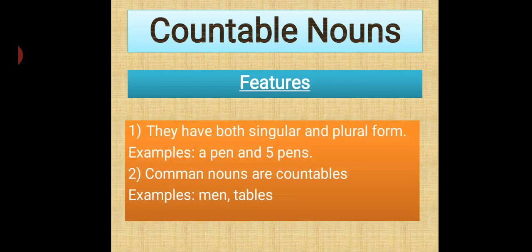Common nouns are countables like men, tables. So, we can count individual tables. Okay. So, they become your countable noun. The thing that can be counted. People, we can count them. Men, we can count them. If there are tables in a room, we can count those tables. Okay. So, it is a countable noun.